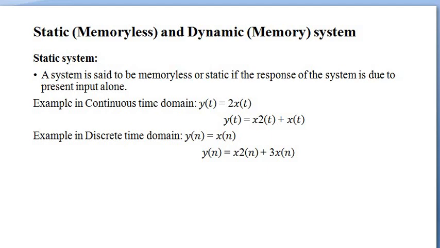Example, in continuous time domain, y of t equal to 2x of t or y of t equal to x squared of t plus x of t. An example in discrete time domain is y of n equal to x of n or y of n is equal to x squared of n plus 3x of n.